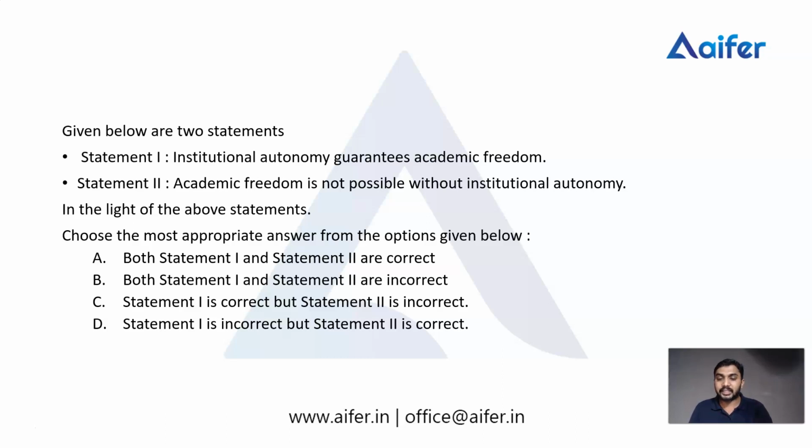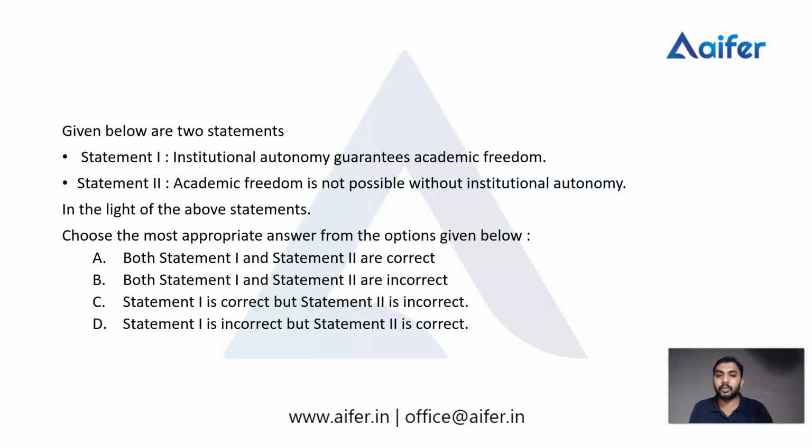So for answering this question, we should have conceptual clarification, or a clear knowledge regarding institutional autonomy and academic freedom. First of all, we should have the idea about what is institutional autonomy and what do you mean by academic freedom. I think we know what institutional autonomy is and what academic freedom is.